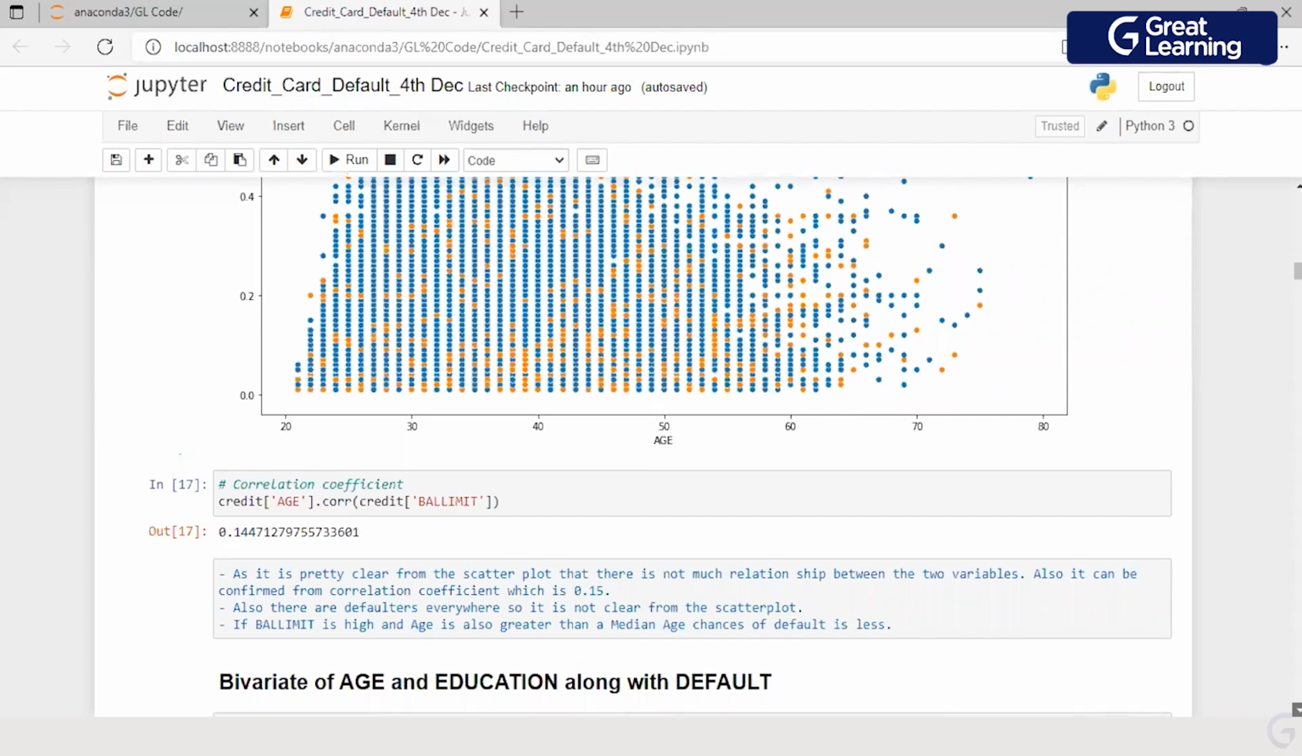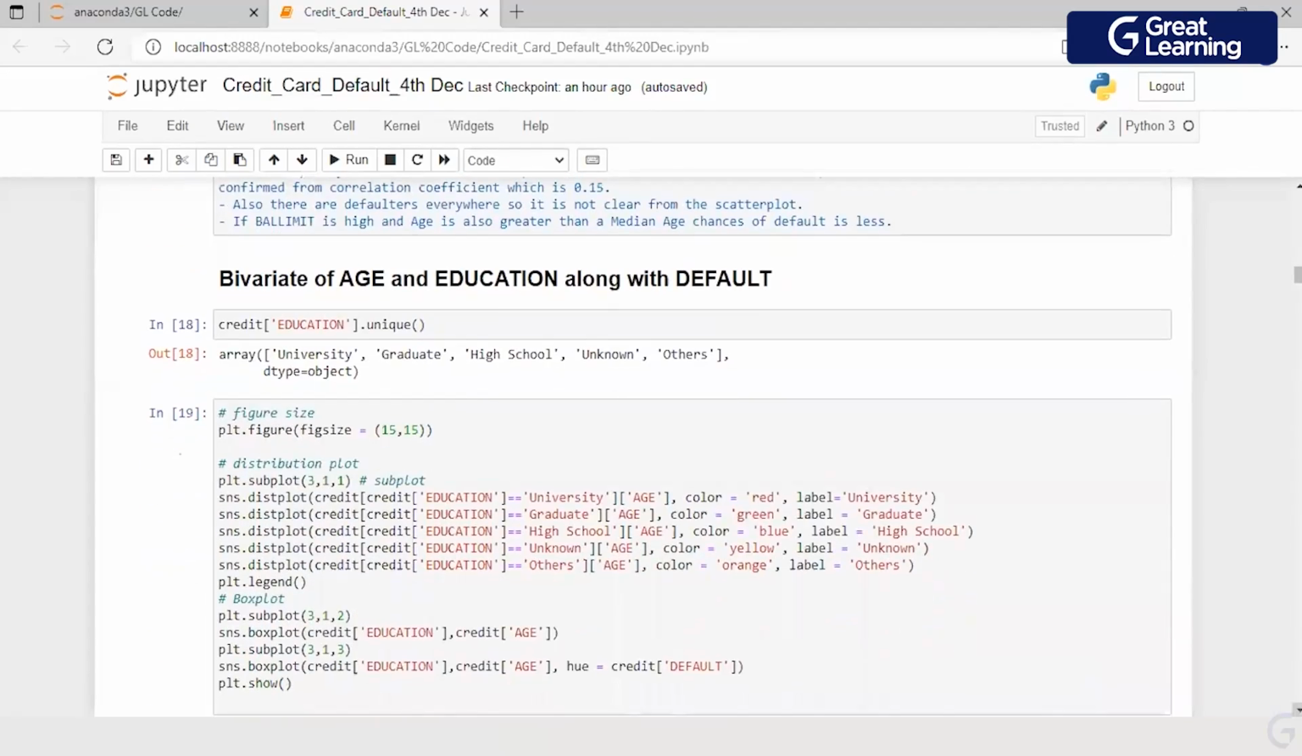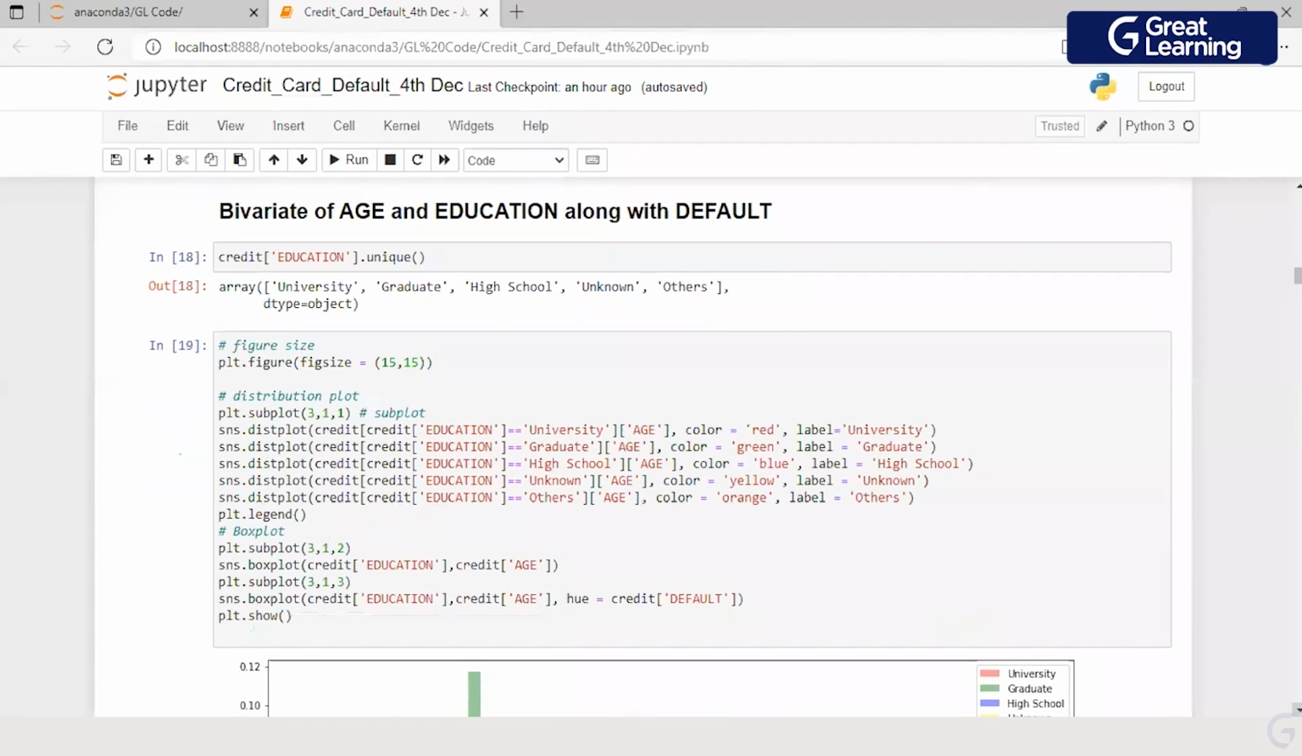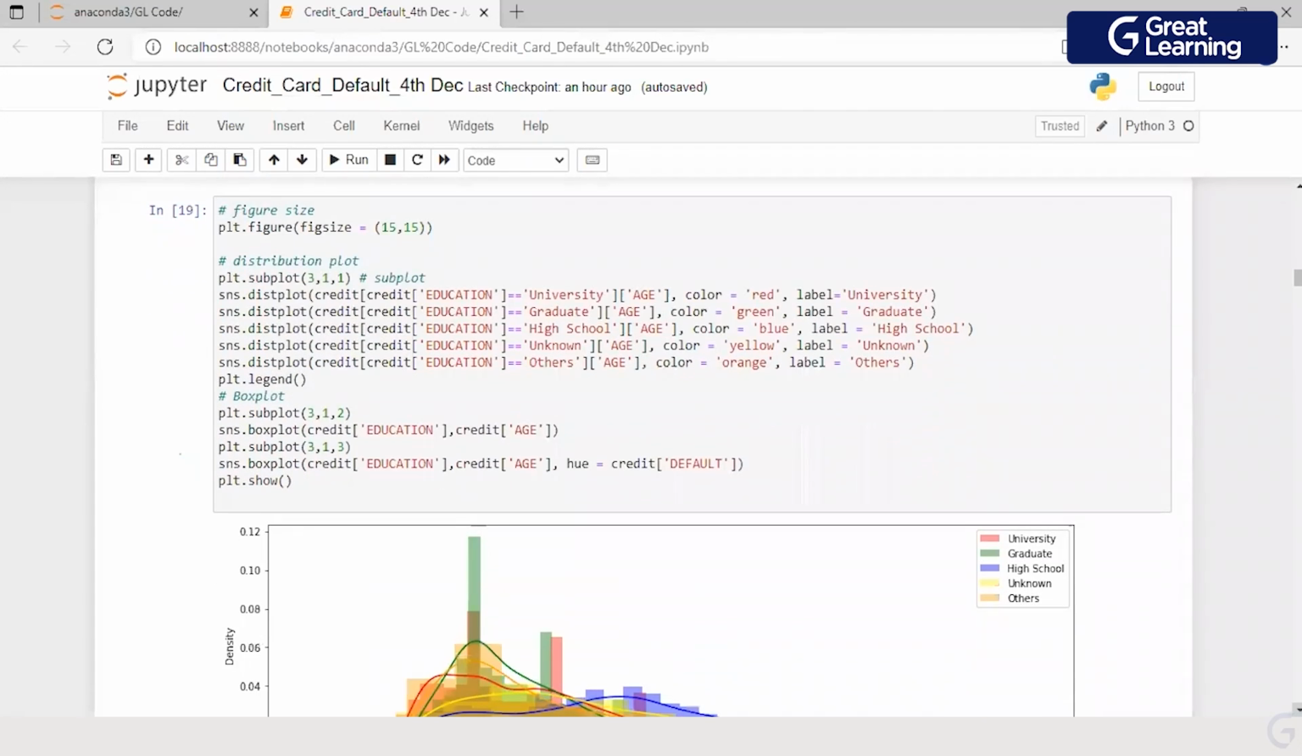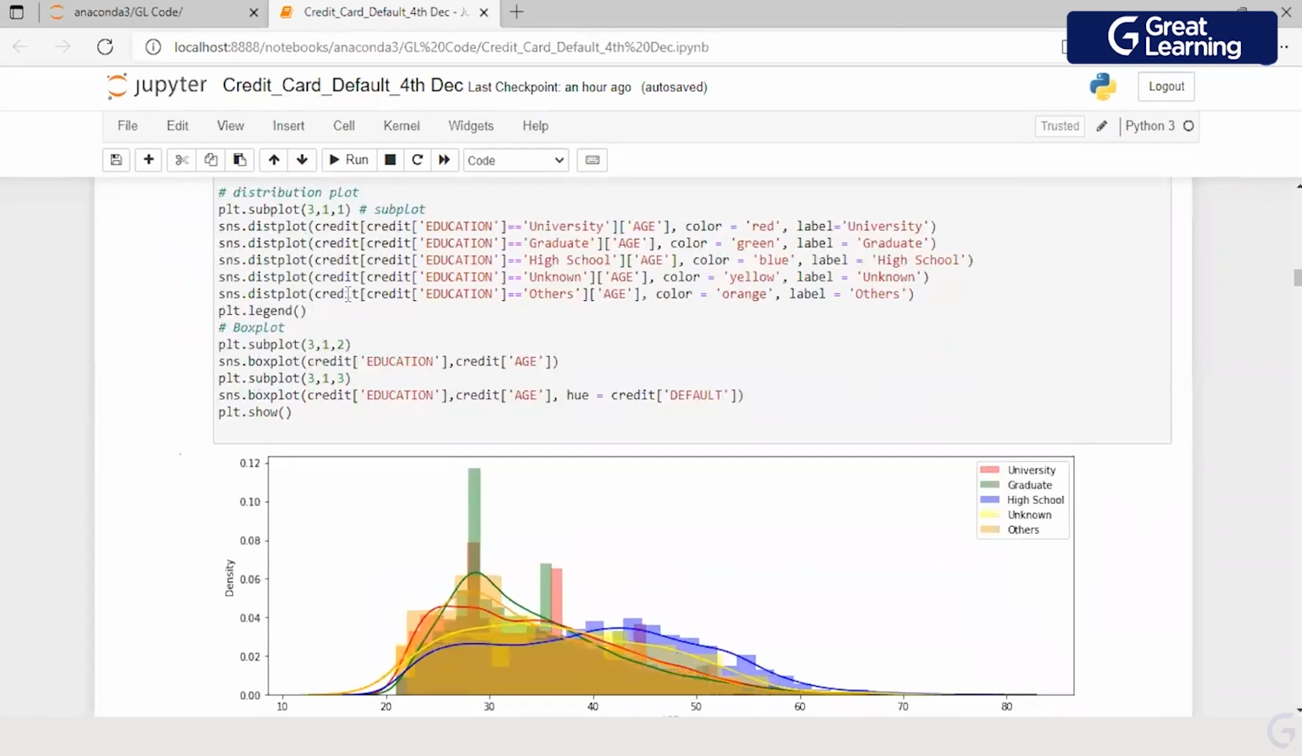Okay. Now I'm looking at age and education along with the defaulter. First of all, I have 5 different levels of education which are available: university, graduate, high school, unknown, and others. Right? Now, what am I doing here? I am making a plot wherein I am studying each group.